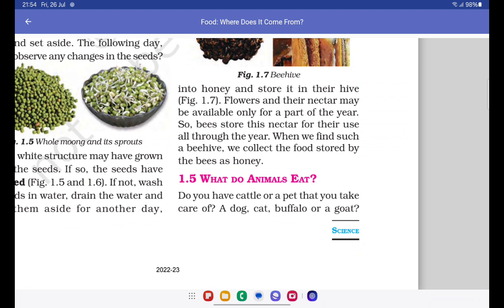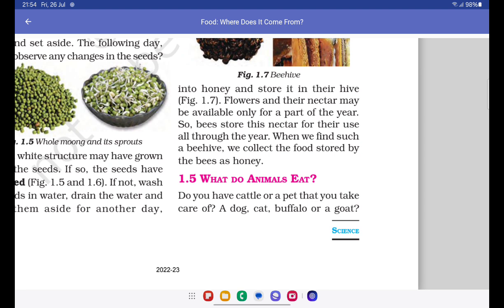Since nectar is not available throughout the year, it's not like whenever they're feeling hungry, they can just fly and go search for some nectar. It's not available all the time, so they need to store it. When we find such a beehive, we obviously, as greedy humans, won't let it go, so we collect the food stored by the bee as honey.